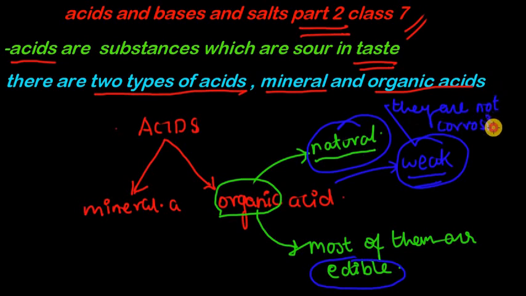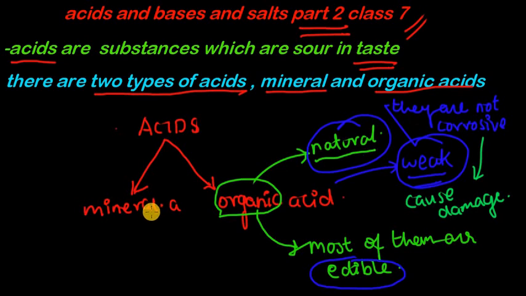What is corrosive? Corrosive means causing damage. Some acids just pierce through even metals. They just damage even metals. They pierce holes in clothes.